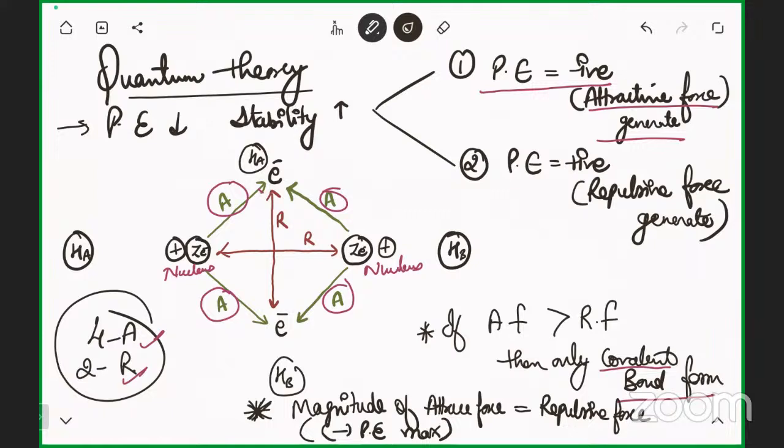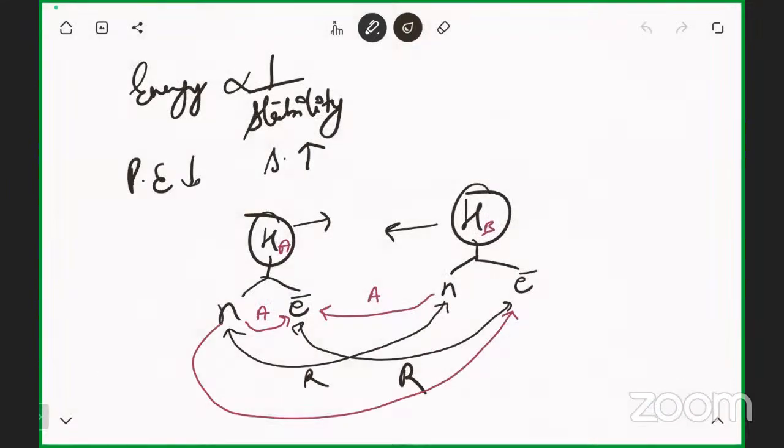So just remember, a condition can be asked. The question can be like this: tell me the condition when the potential energy is negative maximum. It can give you four points. First condition: attractive force is greater than repulsive force.